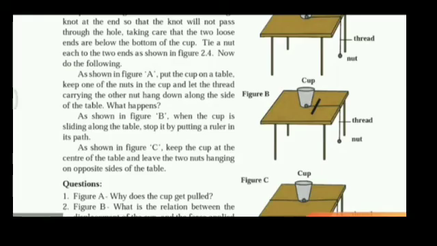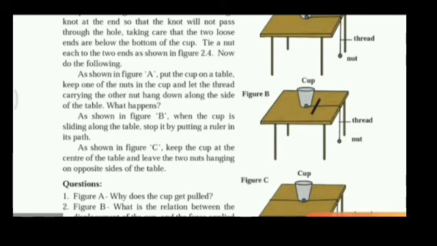Now see here, one example is given, positive, negative and zero work done. As shown in figure A, put the cup on a table, keep one of the nuts in the cup and let the thread carrying the other nut hang down along the side of the table. What happens?